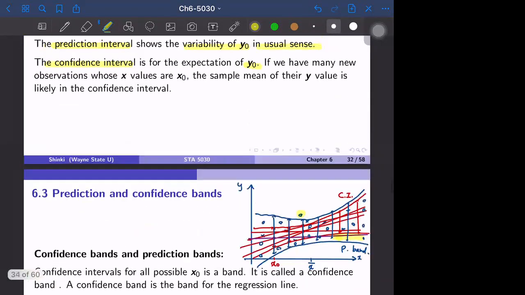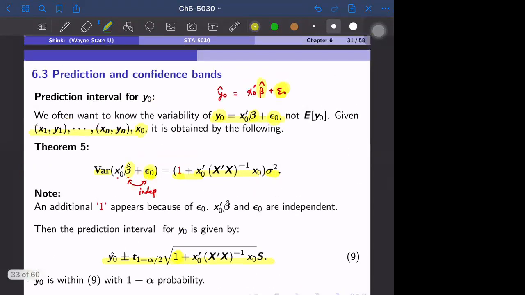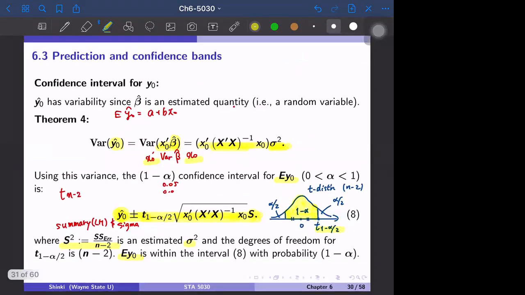You can see the confidence interval and the prediction interval can be calculated by the formula this way. For example, the confidence interval is calculated by this. If you put all possible values of x naught, actually, usually we calculate the confidence interval for all observed x naught, then we connect them.